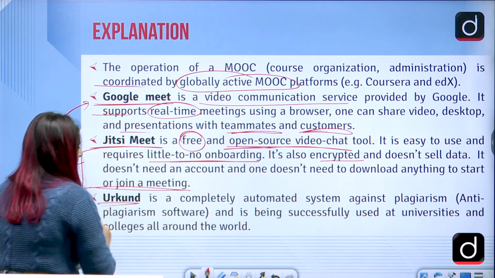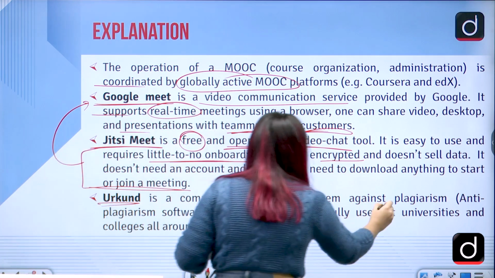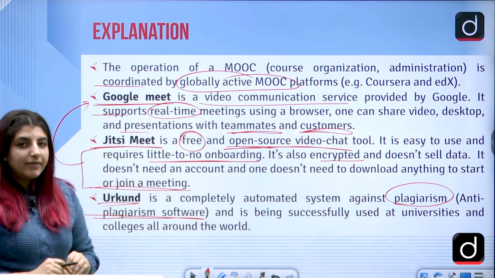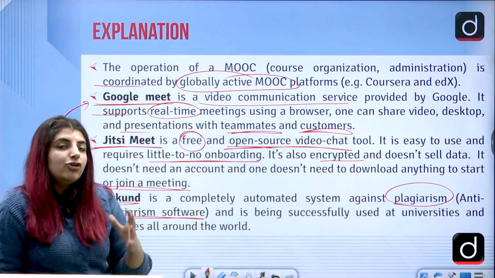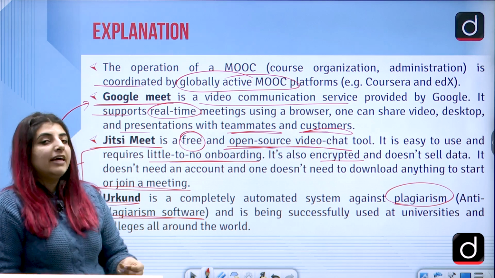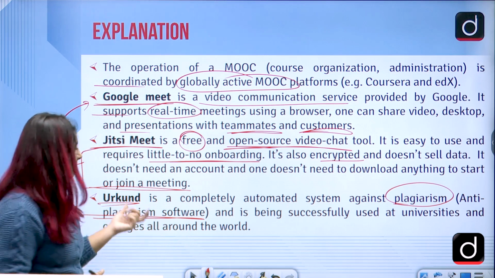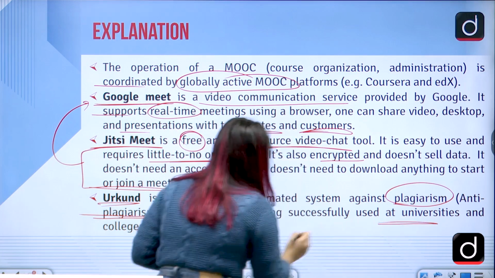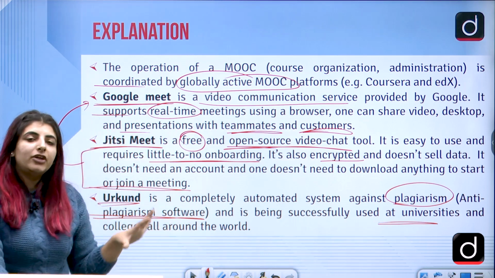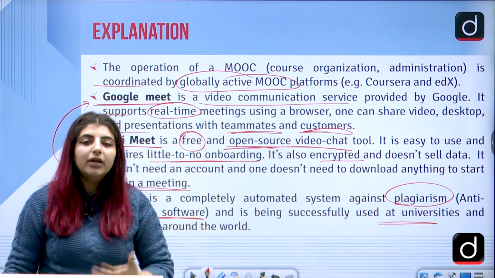Then we have Urkund, a completely automated system against plagiarism. So basically, it is an anti-plagiarism software. Correct? Just like we have e-Shodhi, which is used for plagiarism detection in the Indian context, Urkund is a platform, an anti-plagiarism software, successfully used at universities and colleges all around the world. Correct? So these were the other three options that we were supposed to deal with when it came to the question which was related to the MOOC.